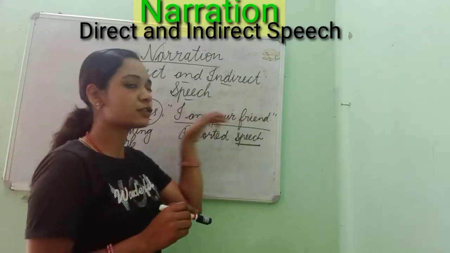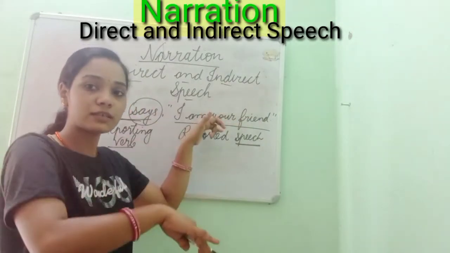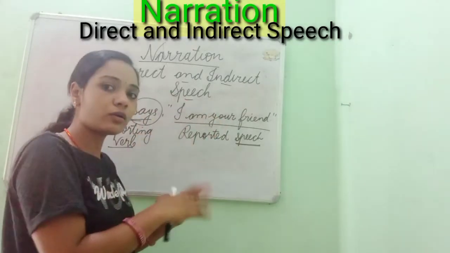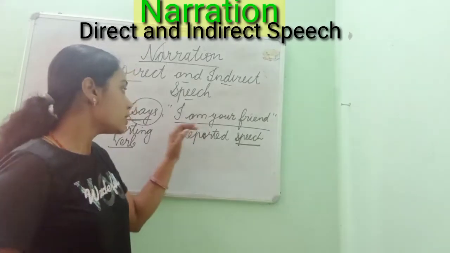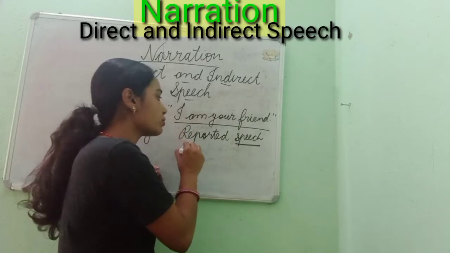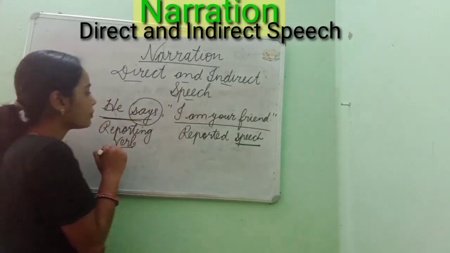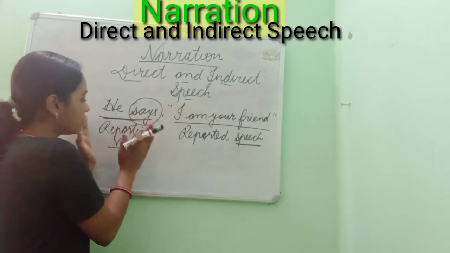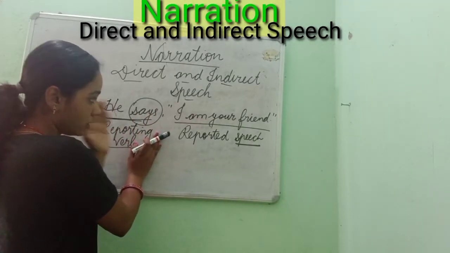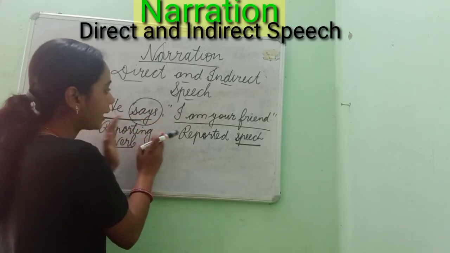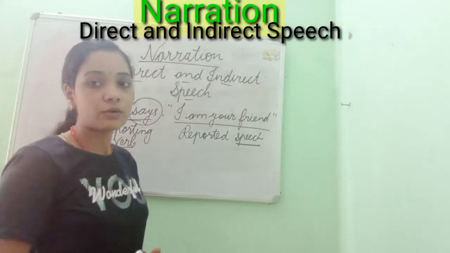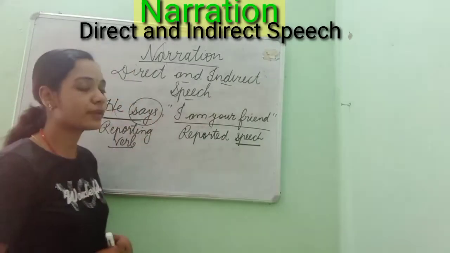Speech means this statement is only said by the original speaker, which is repeated by someone, maybe by me, by you, or somebody else, maybe in his words or in our own words. So this speech only is repeated, and that is the statement. So this is reported speech and this is the reporting verb. The clause which is out of the inverted commas is the reporting verb, and the statement under the inverted commas is known as reported speech. Now you must know, these things we have come to know.